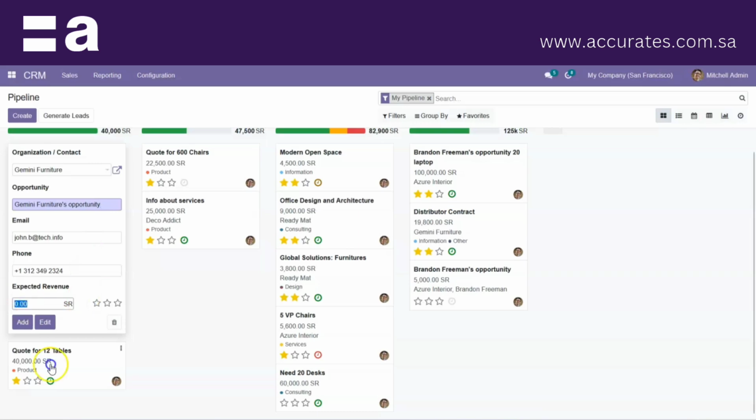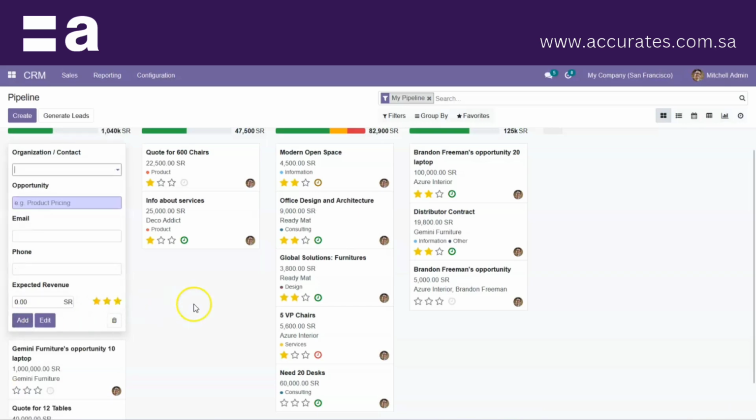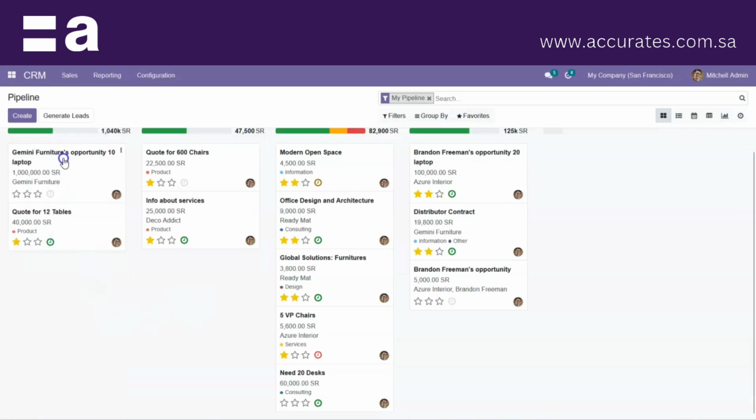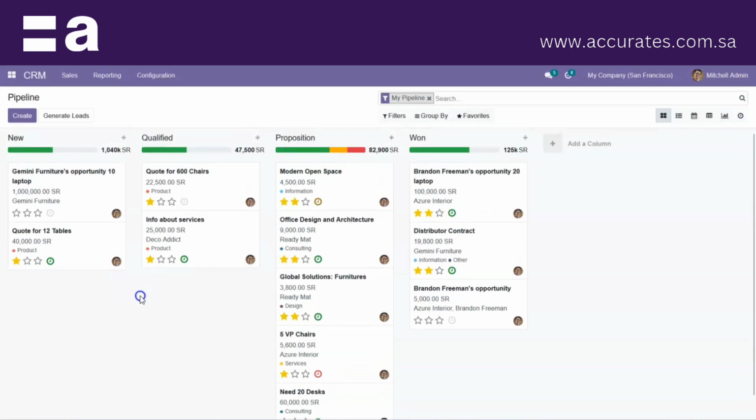The expected revenue can be given over here. Click on add, and the opportunity has been added to the New stage.